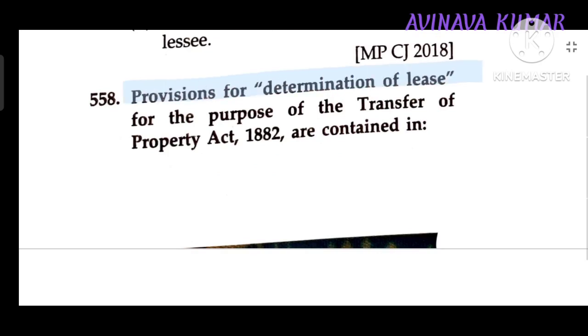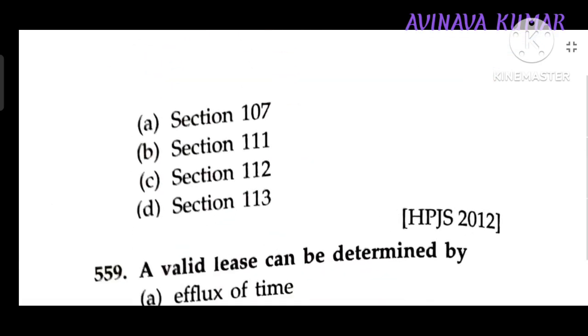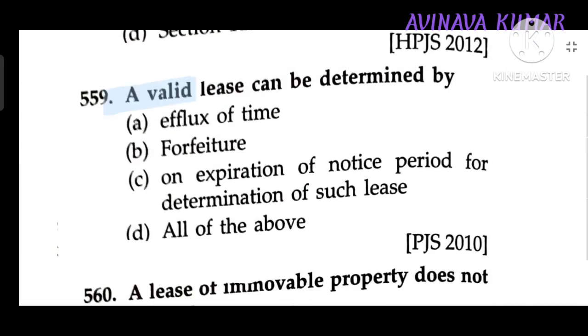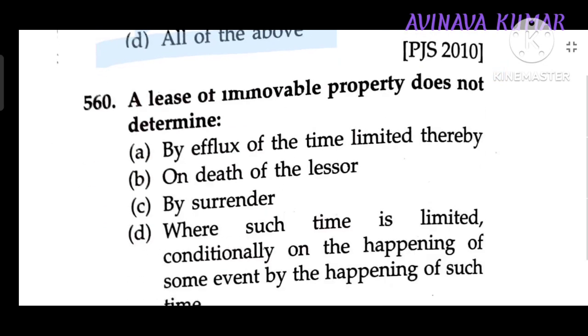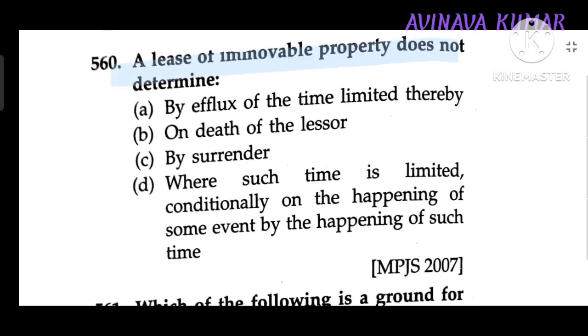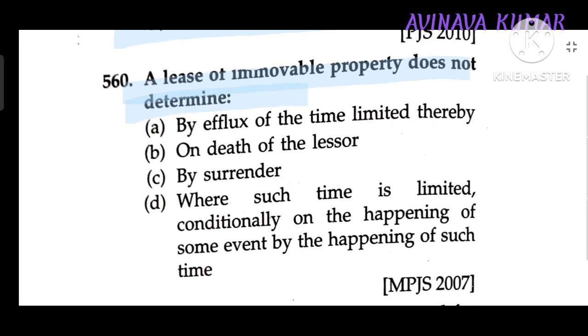Provision for determination of lease for the purpose of Transfer of Property Act 1882 contained in Section 111. A valid lease can be determined by all of the above: efflux of time, forfeiture, on expiry of notice period for determination of such lease. A lease of immovable property does not determine on the death of the lessor.